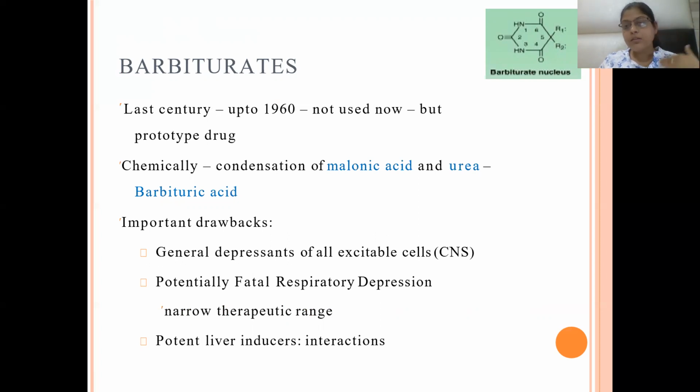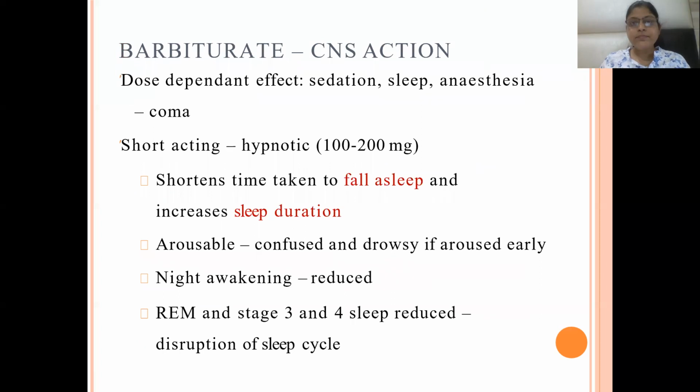When the dose is increased a bit, they can cause general anesthesia, and then respiratory and vasomotor depression can occur. And these are enzyme inducers, cytochrome P450 enzyme inducers, liver inducers. So many drug interactions can develop by the use of these drugs, barbiturates. And their CNS action is that they will produce sedation first. First of all, anxiolysis, then sedation, then sleep, then anesthesia, and ultimately coma can occur.